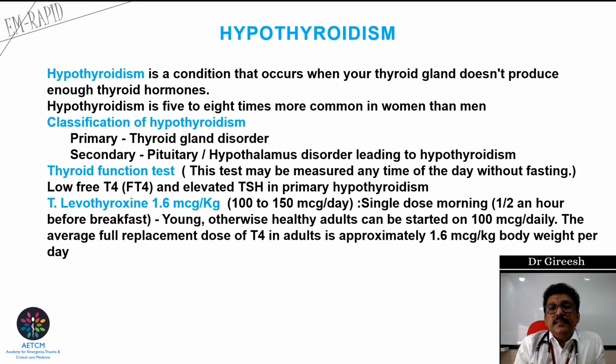Hypothyroidism is a condition that occurs when the thyroid gland doesn't produce enough thyroid hormones. It is very common in female patients than men. Classification, again, primary and secondary. Primary is thyroid gland disorder; pituitary or hypothalamus disorder leads to secondary hypothyroidism.